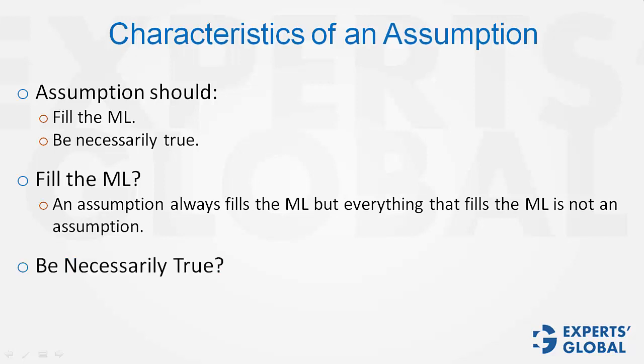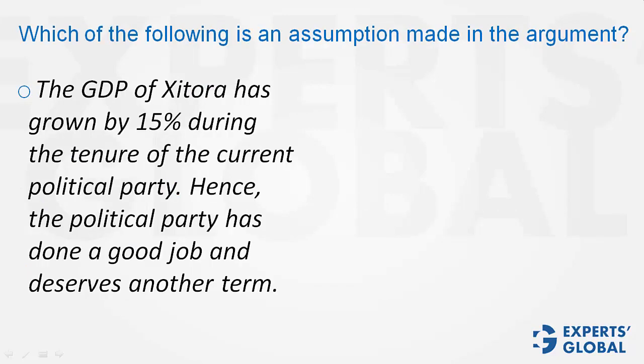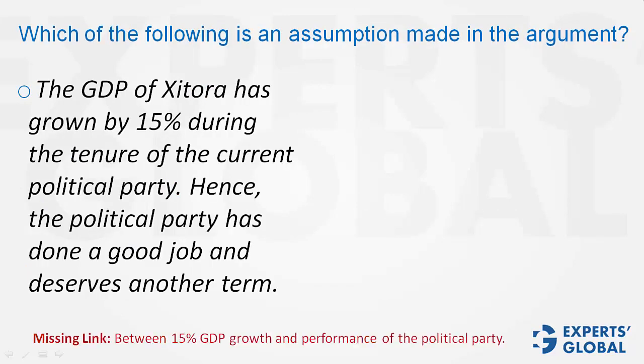Let's touch upon this aspect. An assumption is something which is necessarily true for the argument to hold. Assumption always strengthens an argument, and when made negative, completely voids the argument. Let's learn this through an example. Here is an argument. The missing link is between 15% GDP growth and the conclusion that the party has done a good job. Look at this answer choice.